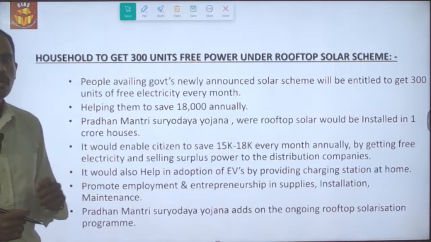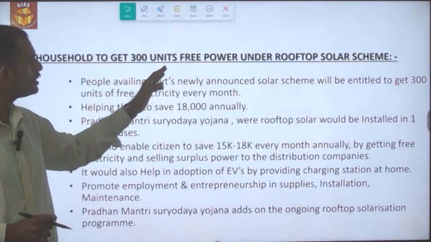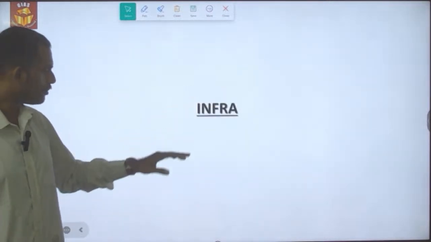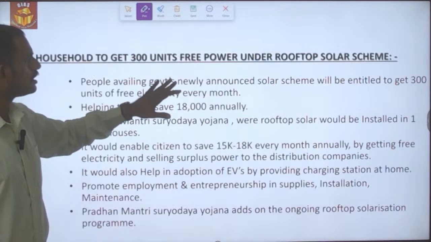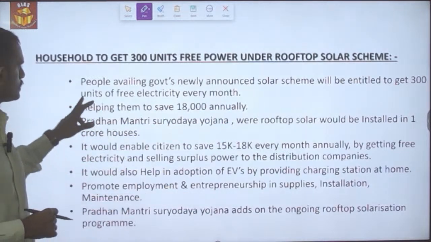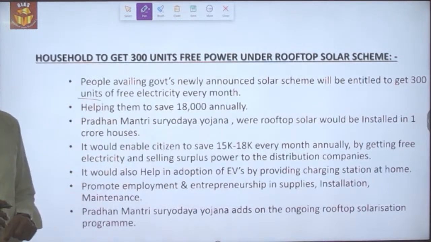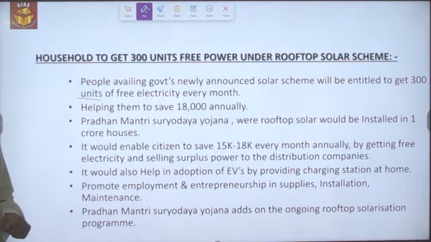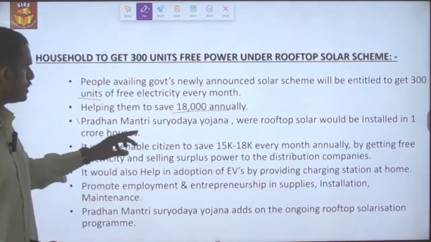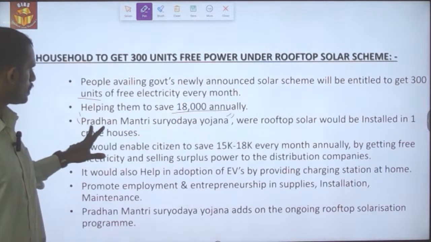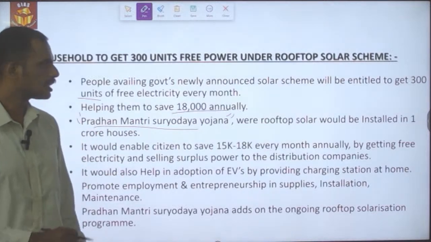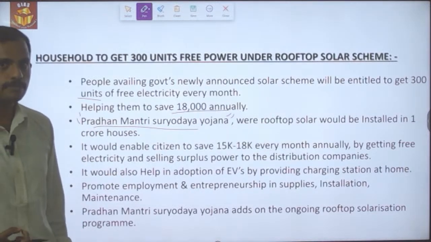The households to get 300 units of free power under the rooftop solar scheme. The people who are going to avail the newly introduced rooftop solar scheme will be entitled to get 300 units of free electricity per month, which in turn will enable them to save 18,000 annually. This is the Pradhan Mantri Suryodaya Yojana, the rooftop solar power scheme, which was introduced by the Prime Minister recently. The operational guidelines haven't been provided yet.